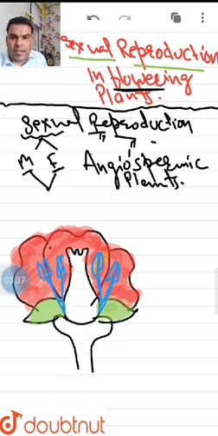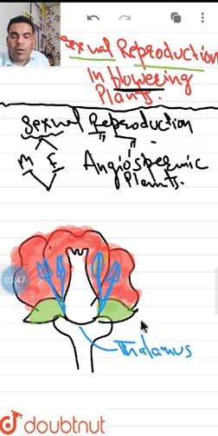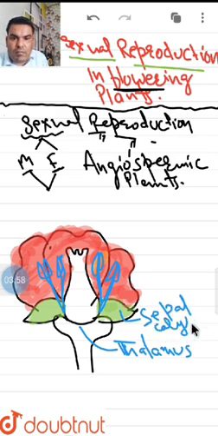So this is the diagram of a flower, where this part is called the thalamus, that bears all the floral parts of the flower. Then this one is called sepal, which is also known as calyx, green in color.